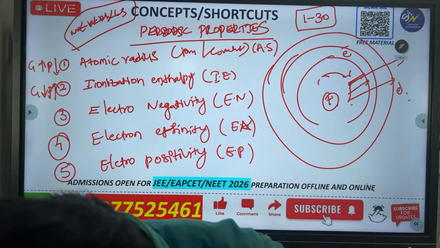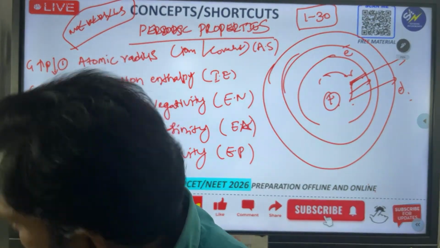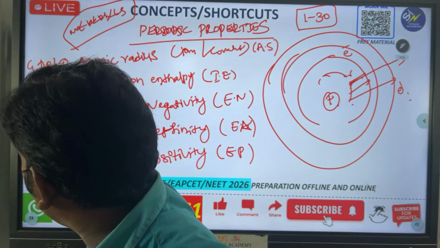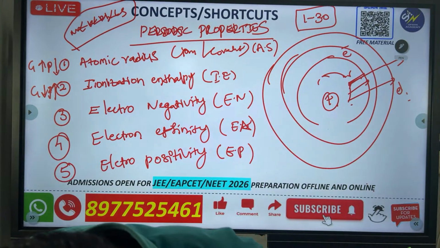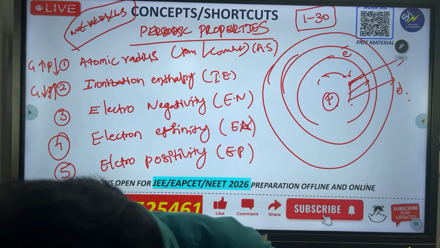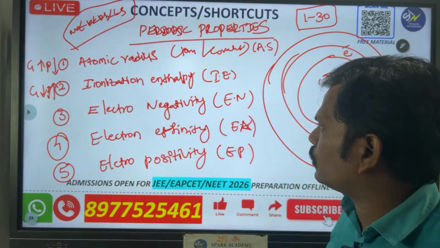Yes, in a group ionization energy decreases, in a period it increases. That's why I am telling you, this is the one I already told you. Yes, Vaishnavi, very good. You are giving a wonderful answer. Okay? So it is clear.